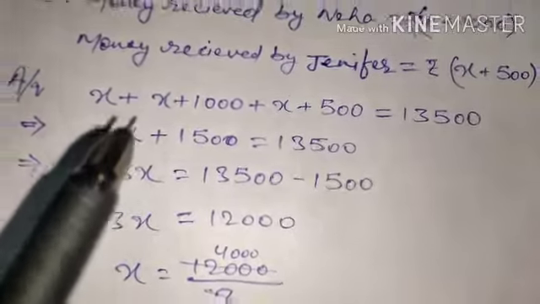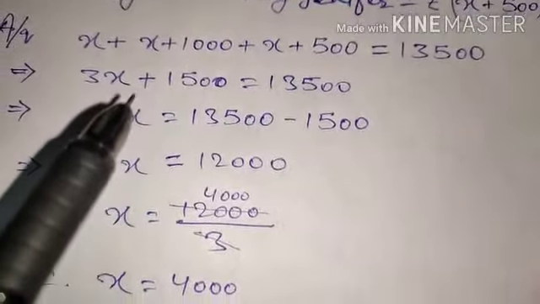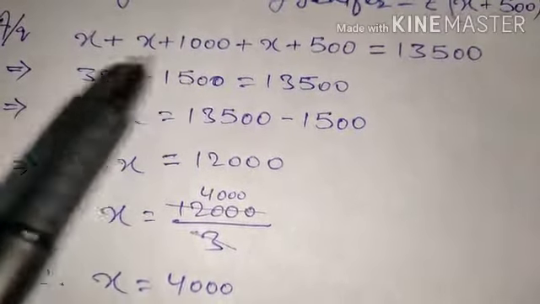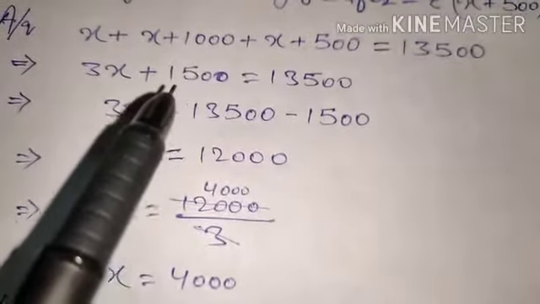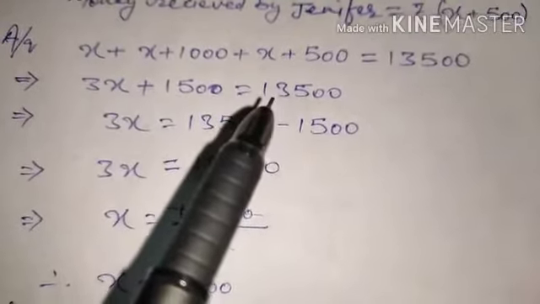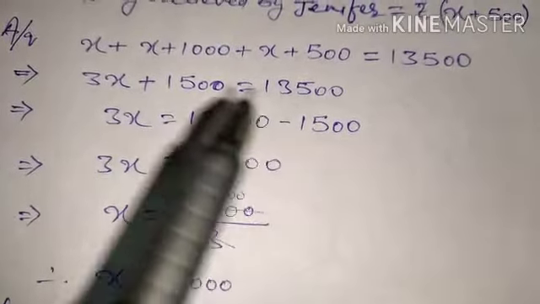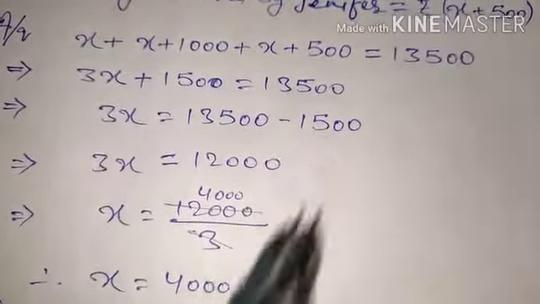Now it's very easy stuff. We just solve the equation and calculate the value of x. So x three times, that is 3x, and 1000 plus 500, that is 1500, is equal to 13,500. Now 3x is equal to 13,500 minus 1500. Just bring this 1500 from LHS to RHS, so its sign changes from plus to minus.